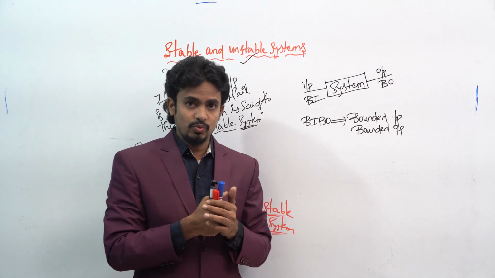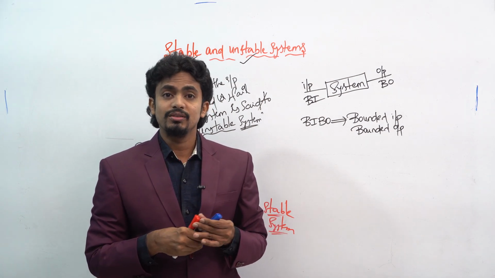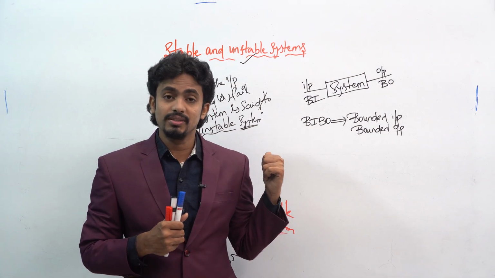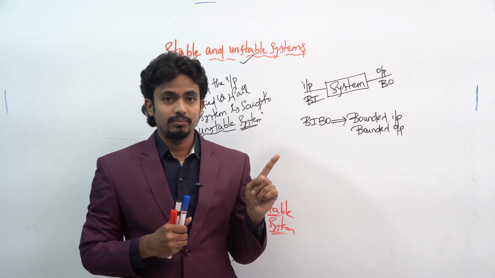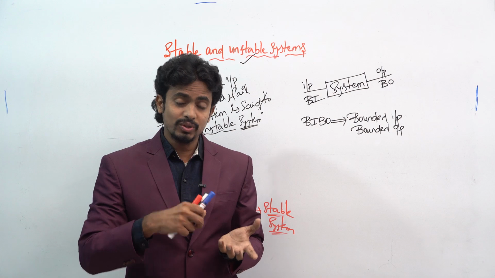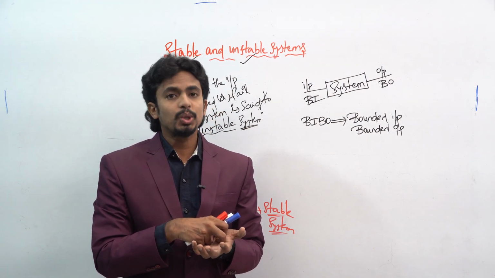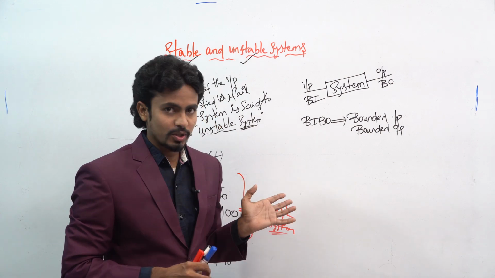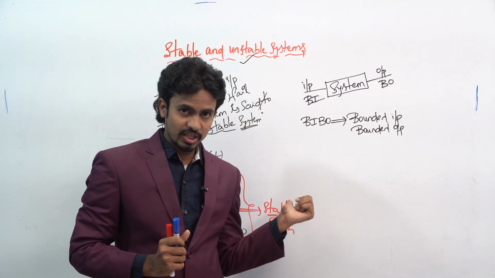In some cases you may think that if our calculator can't show that value, it will be an unstable system. No, that is wrong. Why? Because your calculator has only that much of a range, right? But manually you can calculate all of these, right? Then the system is said to be a stable system.